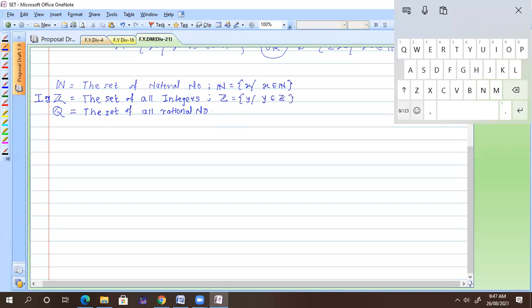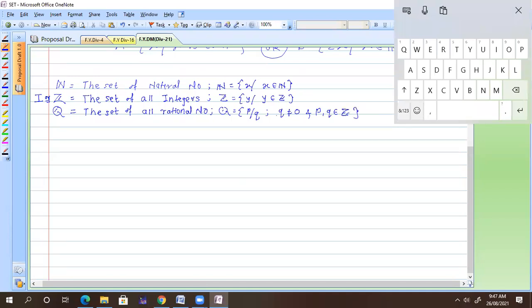Here we can define Q in two ways. Either you can define all q belongs to Z, no problem. But I can define it in the form of P divided by Q, where Q is not equal to 0, and P and Q belong to rational numbers? Not rational numbers. Integers. Yes, it belongs to Z. Z is nothing but integers.